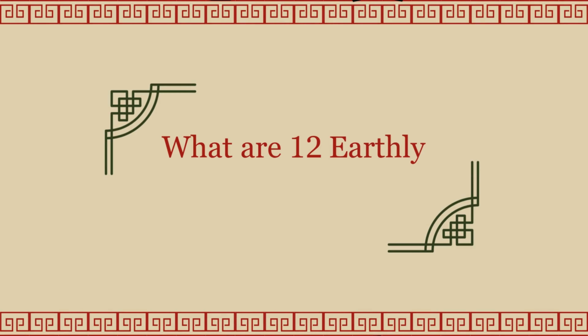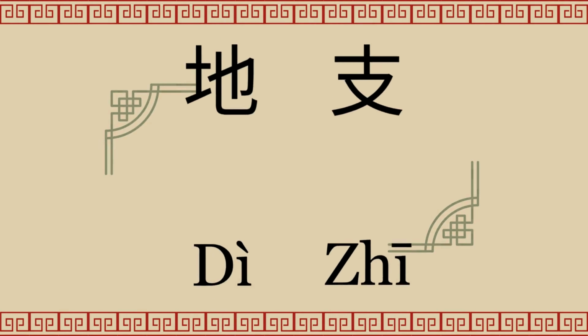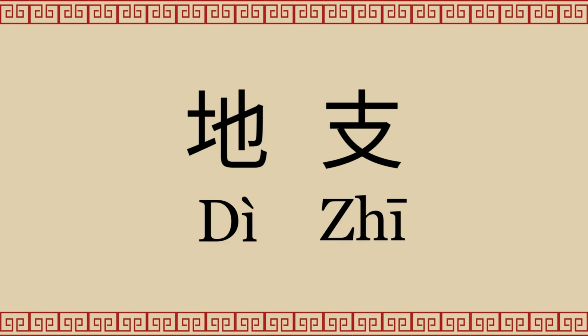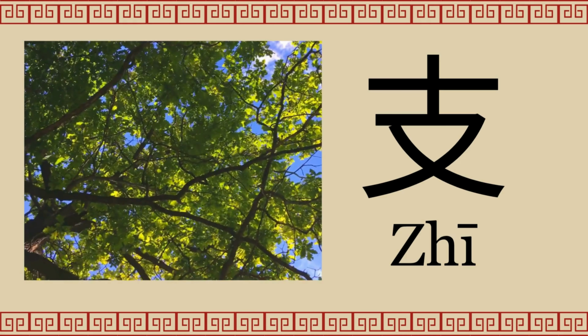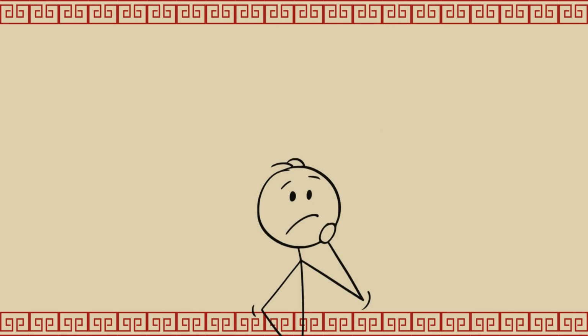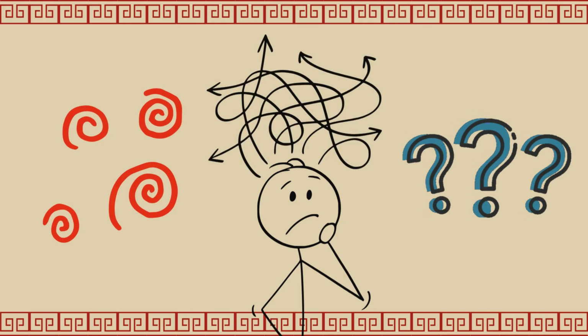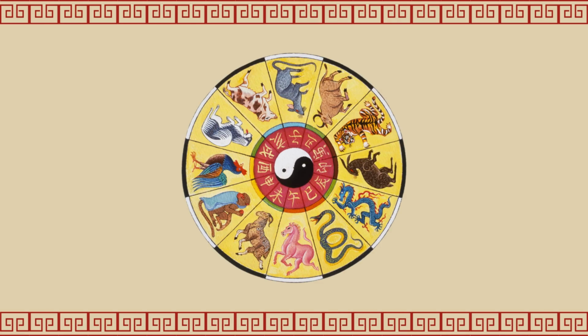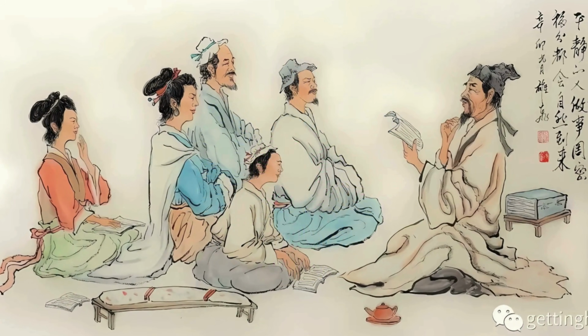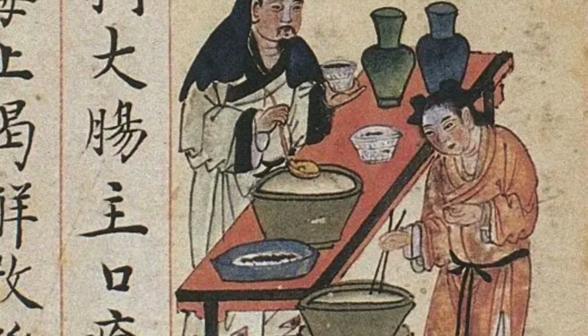So what are the 12 earthly branches exactly? Earthly branches came from the Chinese word Di Zhi. Di means earth, and Zhi in Chinese means a tree branch. It may be difficult to remember these 12 earthly branches when you only hear them once, so I will repeat their order again through this circle. It will help you a lot in learning about these earthly branches in later parts of this video.